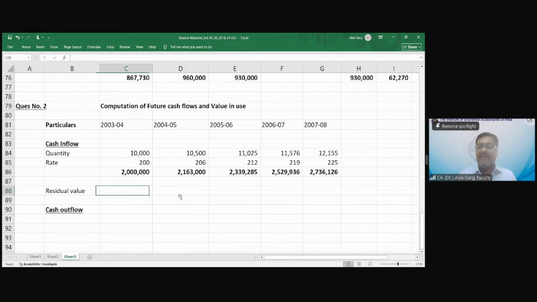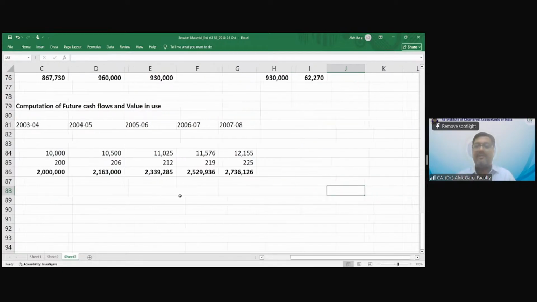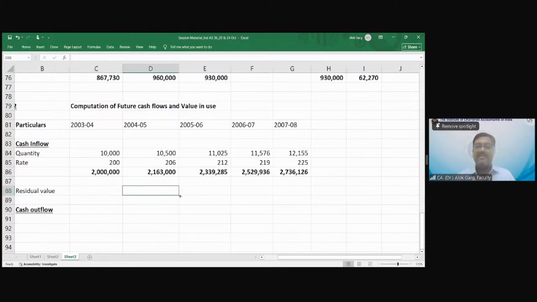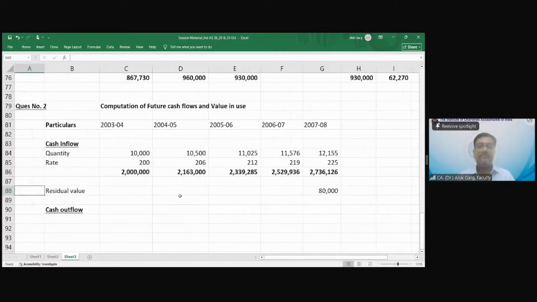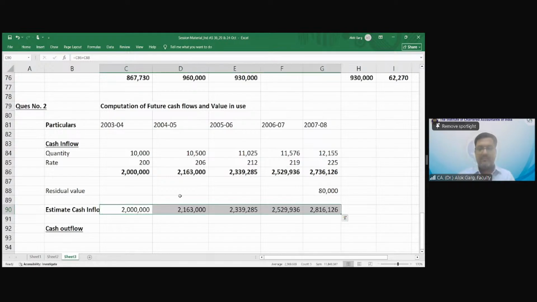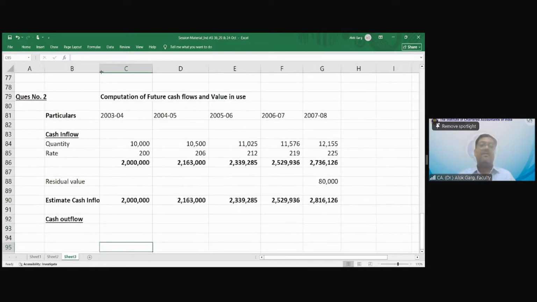And how much is the terminal value at the end of the year 7-8? 80,000. 80,000 is the value. I think no more cash inflow is there, correct? There is nothing else. Now what is my cash outflow?